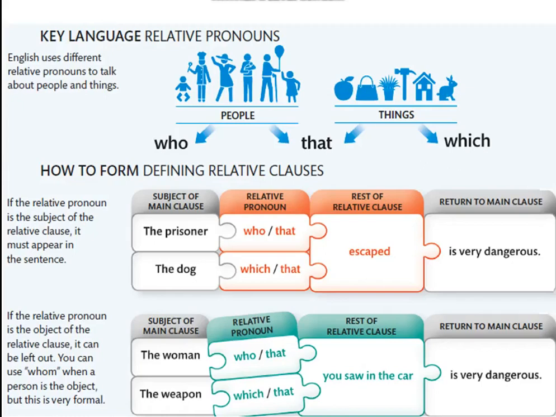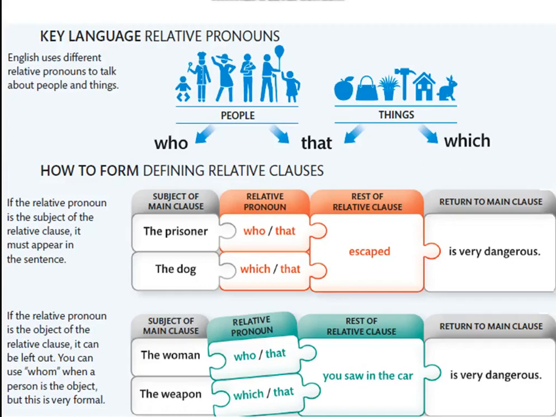If the relative pronoun is the subject of the relative clause, it must appear in the sentence. So we have the subject of the main clause here, the prisoner who or that escaped is very dangerous, or the dog which or that escaped is very dangerous. We have the subject of the main clause, the relative pronoun, and the rest of the relative clause, then the return to the main clause.